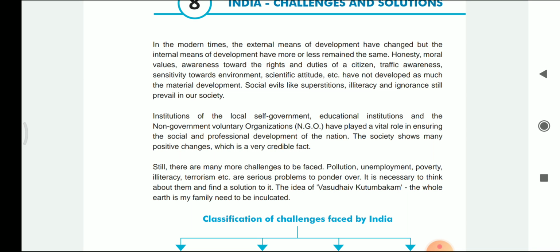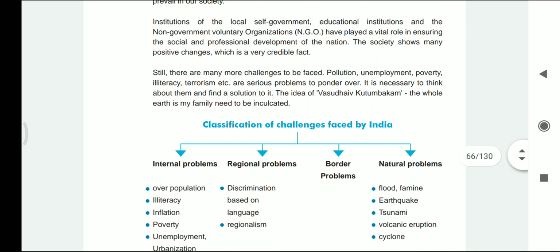Many of those organizations provide free food, education, clothing, and a good standard of living, so that the people of the society can move towards professional development, and hence it shows many positive changes. Still, there are many challenges to be faced.